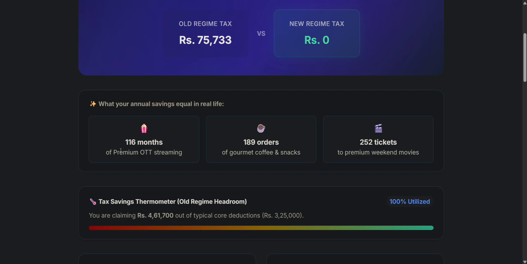I've taken the Netflix base price as of today, the number of cups of coffee you can have in a gourmet coffee outlet, and the number of movies you can watch in a cineplex if you purchase one movie ticket at a time. I've taken the standard fare fixed by the Karnataka government recently as the benchmark. Obviously, you may or may not get 252 tickets, but this is a good yardstick to compare against.